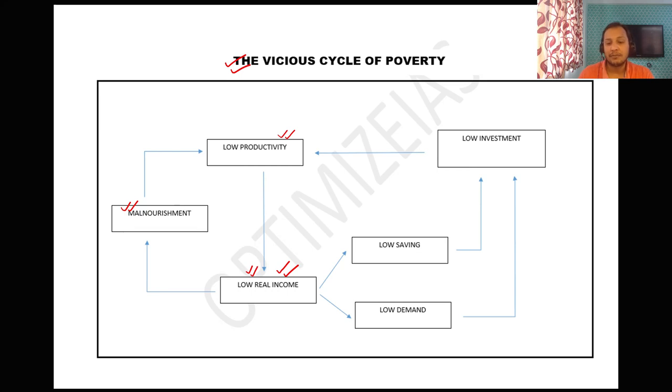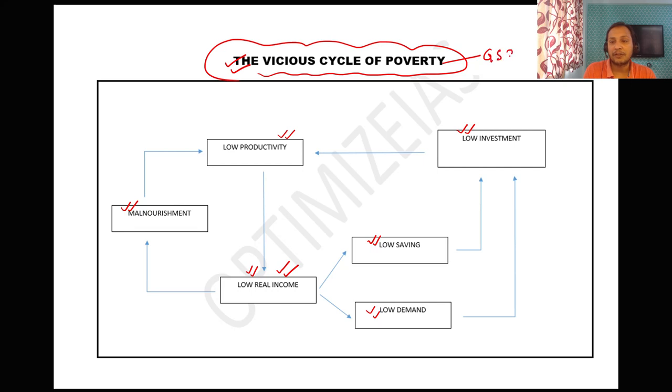When you have lower income, you will have lower savings, lower demand, which in turn affects low investments in society and economy, which in turn results in lower productivity. This is also called the vicious cycle of poverty, which you can use in General Studies Paper 2 and Paper 3, because even in Paper 1 also, the concept of poverty comes very often. So guys, like this, I have developed various ready made answer writing templates which you can directly use in the exam hall.